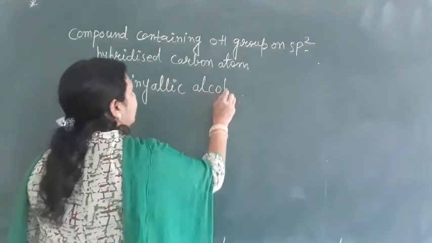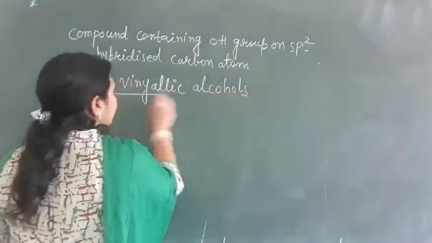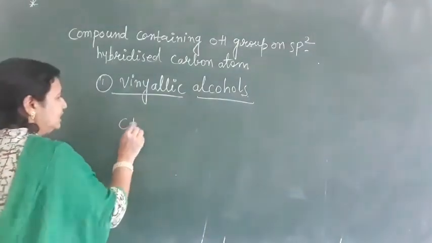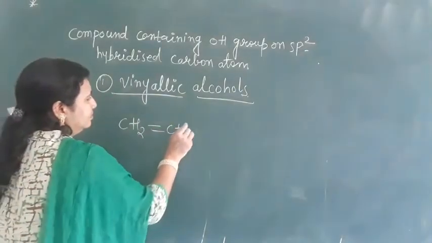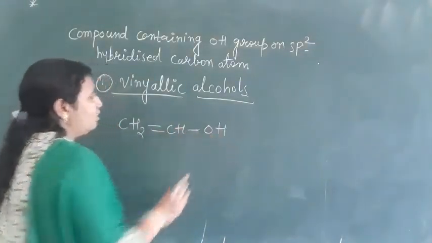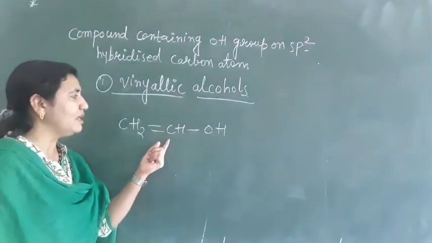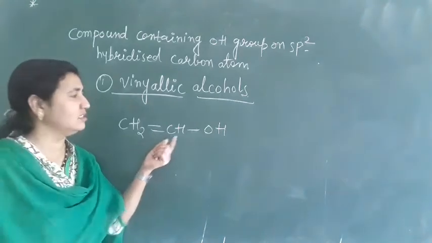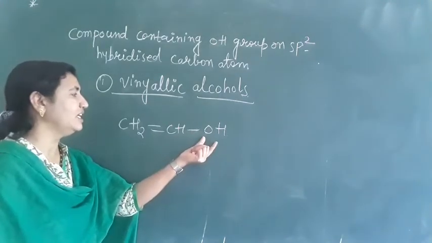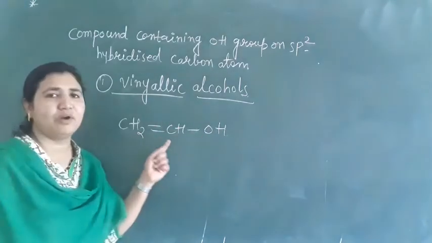Vinylic alcohol. In vinylic alcohol, see this one. The OH group has attached to the carbon which is sp2 hybridized. The OH group has attached directly to the carbon-carbon double bonded atom.